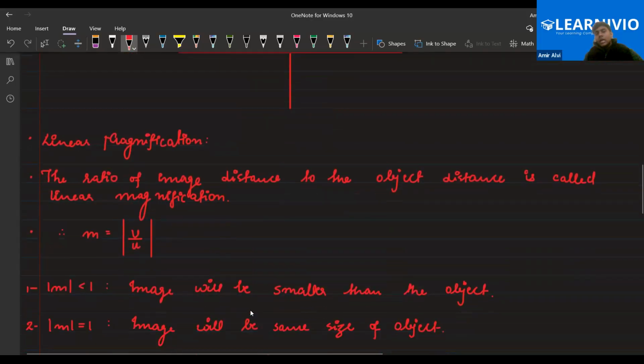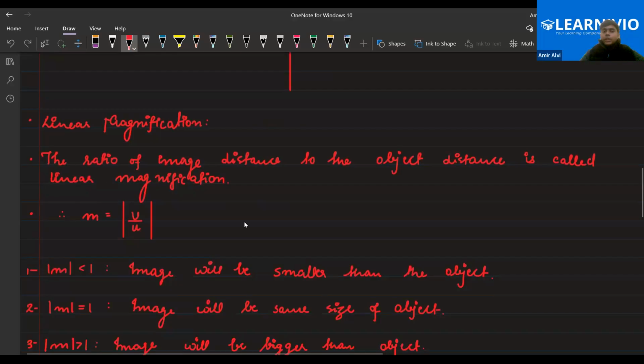Okay, that's good. Next is linear magnification. Linear magnification is the ratio of the image distance to the object distance, and it tells you whether the image is small, large or equal in size. The ratio is V by U. I'm taking the magnitude because I'm talking about the general case, not a lens or mirror, because in a mirror there would be a minus sign here, but in the lens this would be only V by U. Yes or no, everyone?